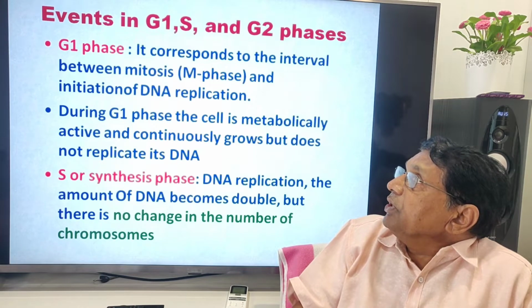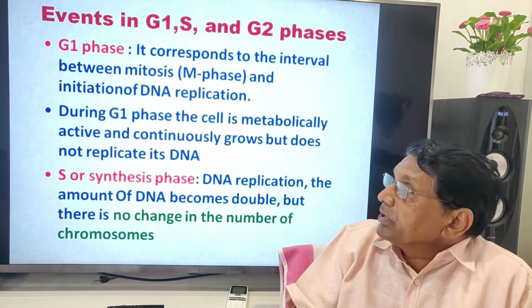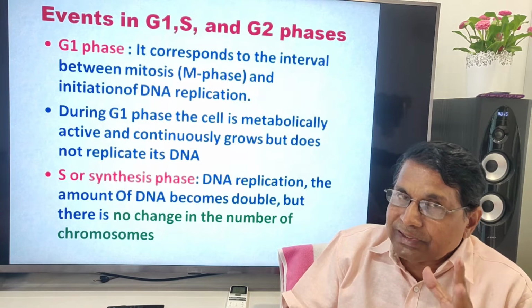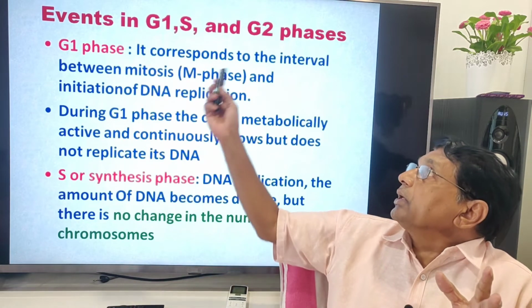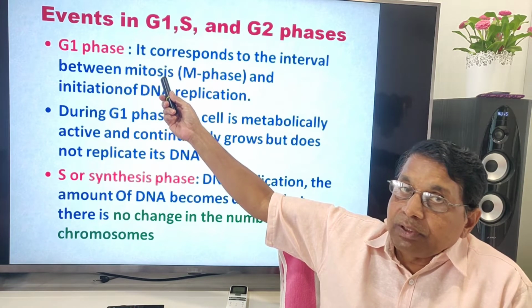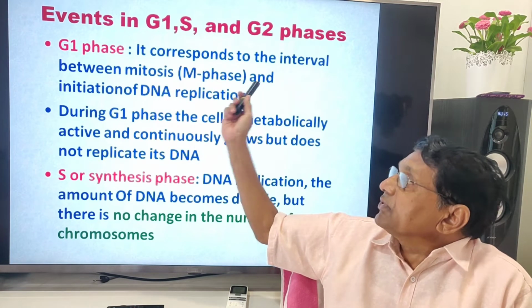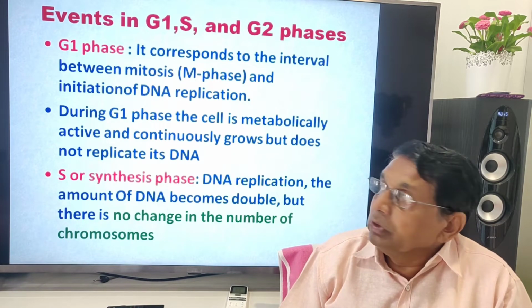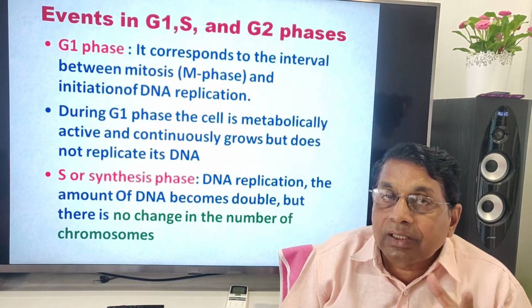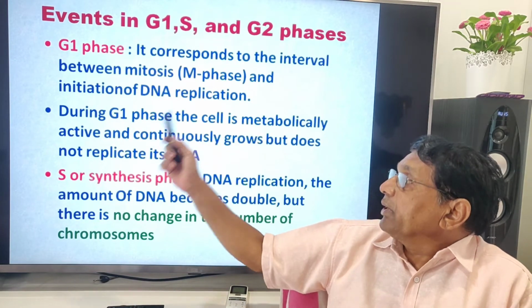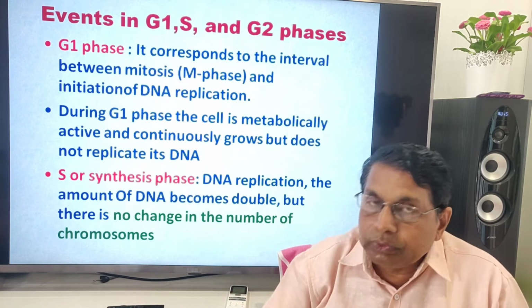Events in G1, S and G2 phases. G1 phase, first phase of the cell cycle. It corresponds to the interval between mitosis and DNA replication, between M phase and S phase. So what events do occur? During G1 phase, the cell is metabolically active.